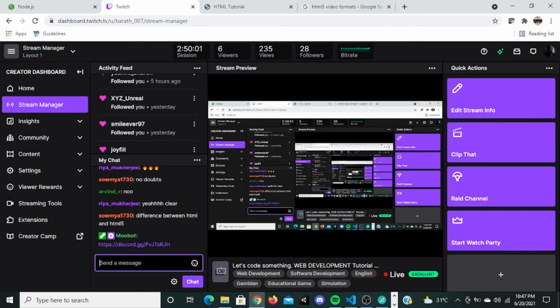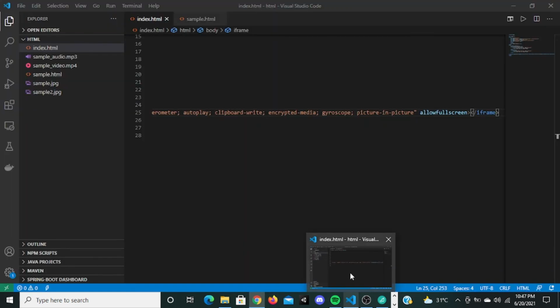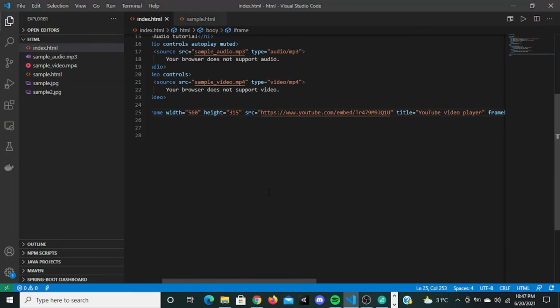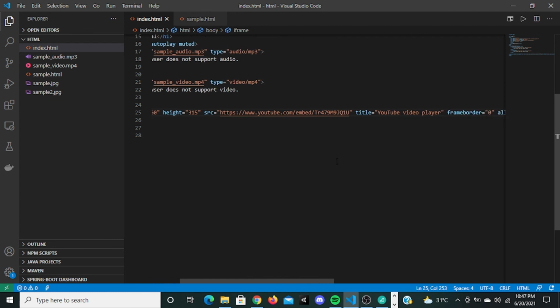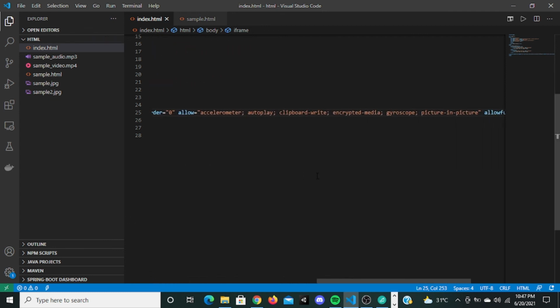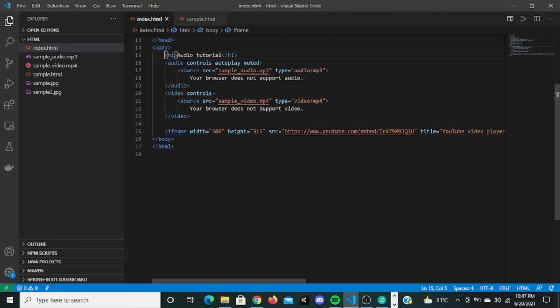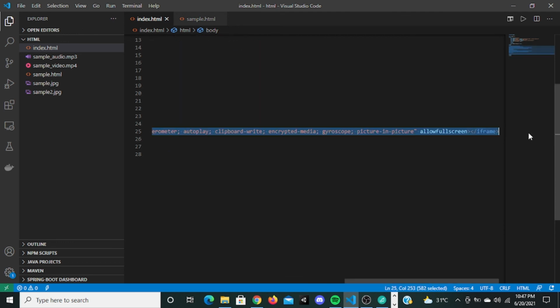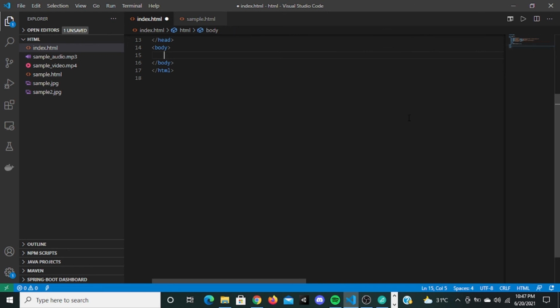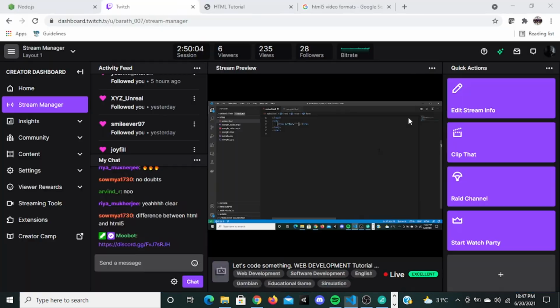HTML versions. For example, let's go to the input tag once again. Let's just delete all this. There are some more input types. I just want you to look into it. So in the form, there is an input type called file. So I'm going to give input, type is file. Let's not give any name or ID right now.